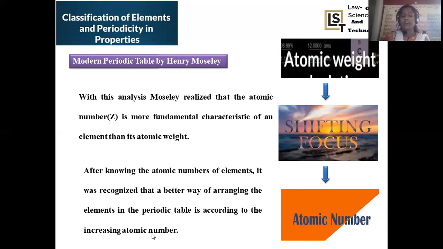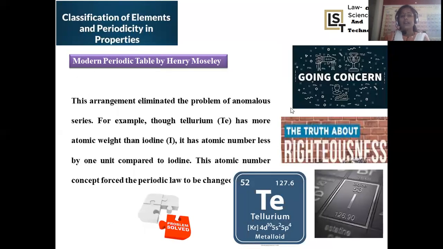So here the atomic number concept was introduced, and in the sequentially increasing order of atomic number, all the elements are arranged in this new or modern periodic table. And this growing concept in the modern periodic table is thinking in order to solve the previous problem, which was the obstacle created in Mendeleev's periodic table. Tellurium was placed earlier than iodine, but it was simply solved by this modern periodic table.